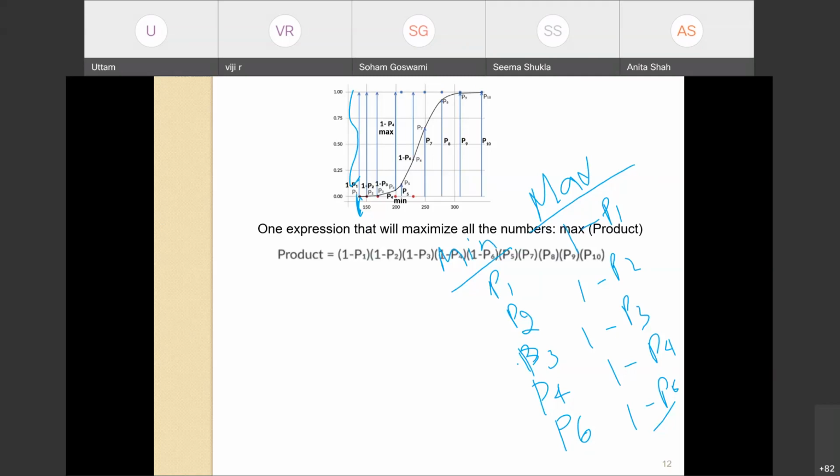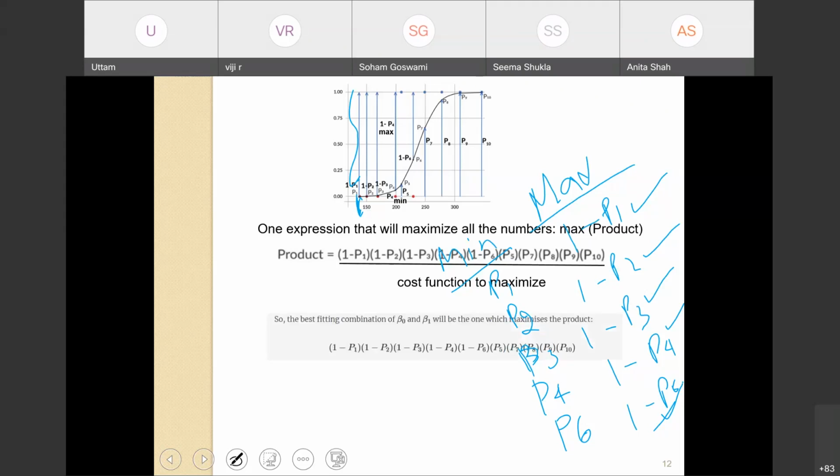That product will be equal to 1 minus P1 into 1 minus P2 into 1 minus P3 into 1 minus P4 into 1 minus P6 into P5 into P7 into P8 into P9 into P10. Okay, this is the cost function that we want to maximize.